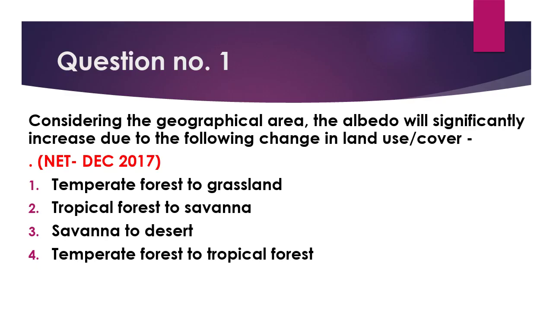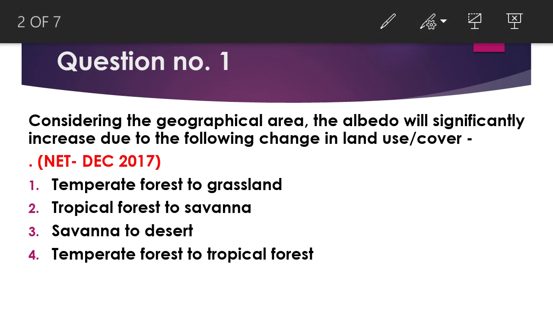Here the first question is: considering the geographical area, albedo will significantly increase due to which of the following changes in land use or land cover. So what does albedo mean? Albedo means the part of the total insolation coming from the sun that is reflected from the earth surface. This reflected part is known as albedo.